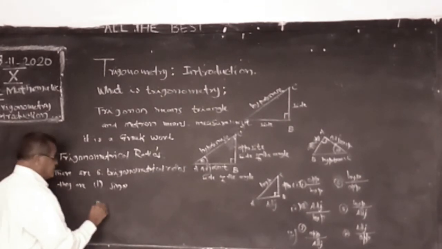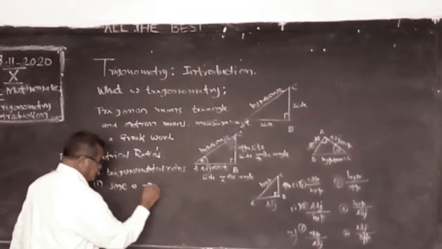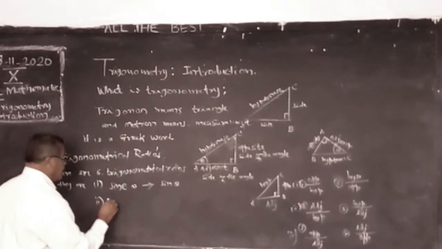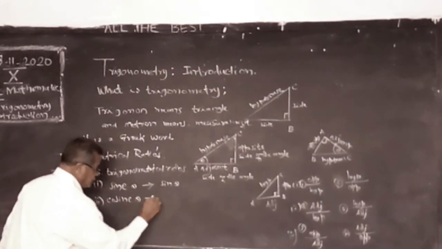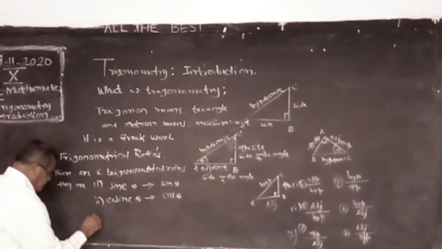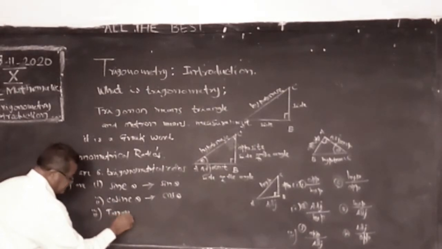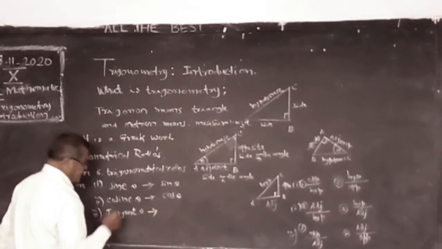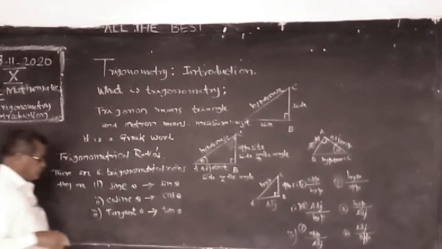Number 2, cosine theta. Sine is actually 4 letters, short form we write as sin theta. And cosine second, cosine theta, short form we write cos theta. And third, tangent theta, short form we write tan theta.